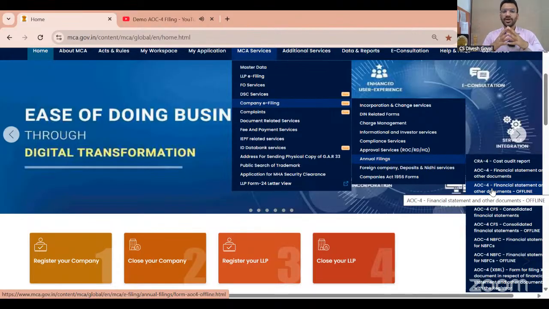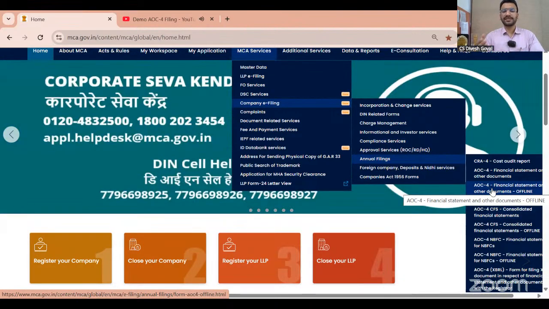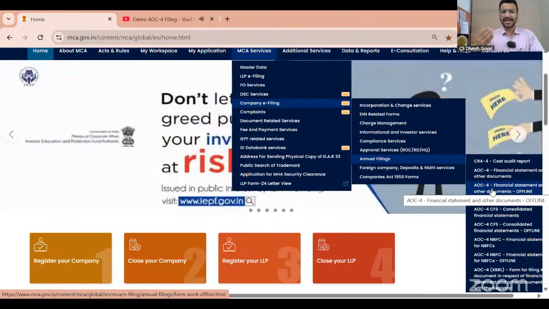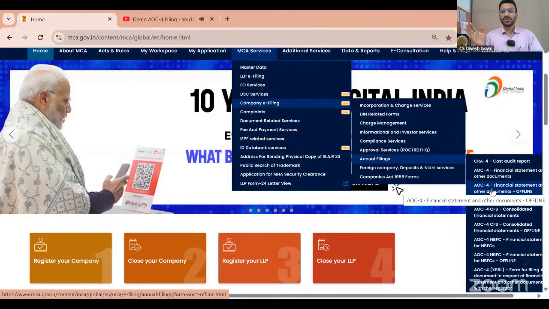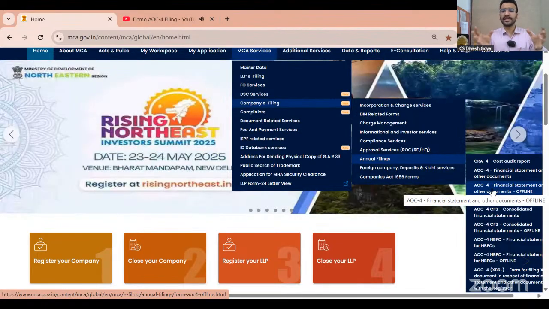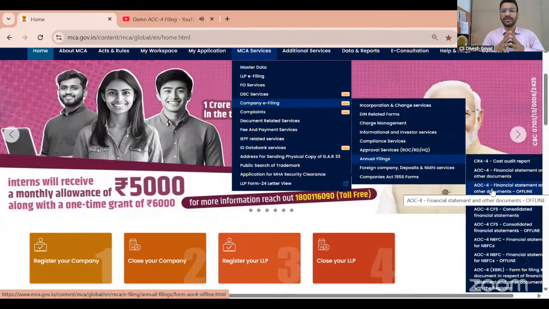So it may happen that while you are preparing AOC-4 online, there are network issues or site issues, or the site logs you out, because it takes a lot of time to prepare this form. So to save time and to help the fraternity and the corporates from those issues, they have given both online and offline filing options.